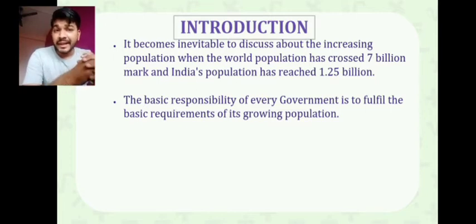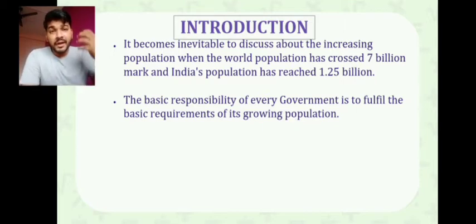We have learned in the two previous chapters about poverty and unemployment, which have become major problems in our country, where approximately 22% of people are under poverty, as well as lakhs or crores of people are unemployed. There is disguised unemployment, frictional unemployment, cyclic unemployment. So the root cause is nothing but the growing population, and the government has to fulfill the requirements of this growing population, because they are part of the country.